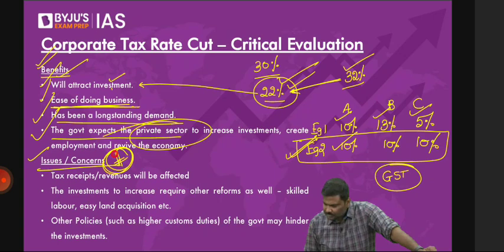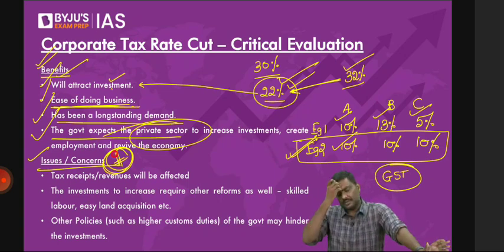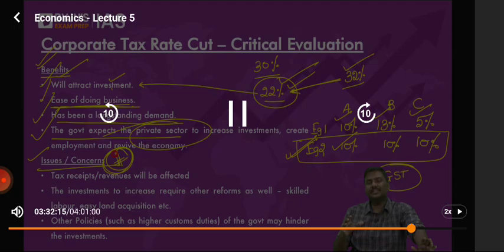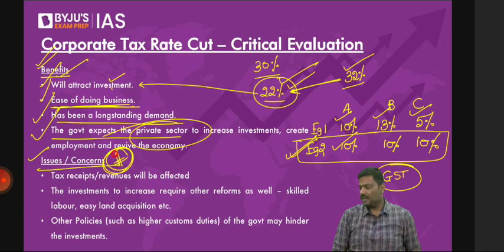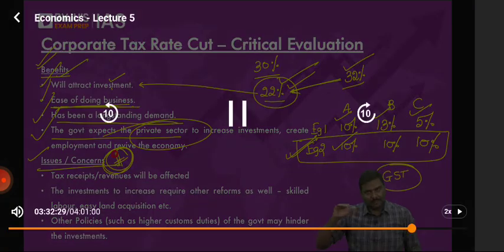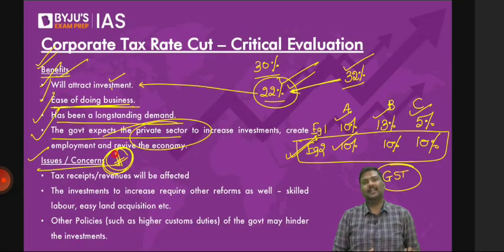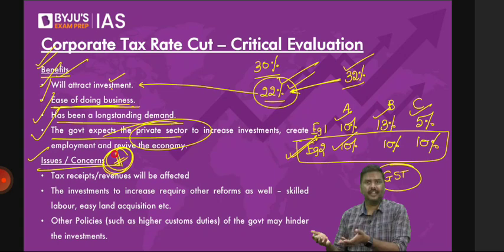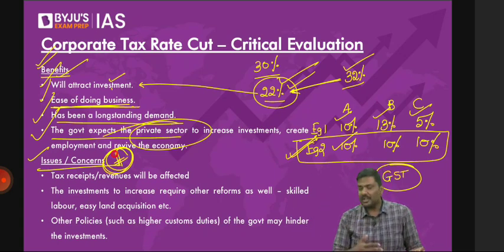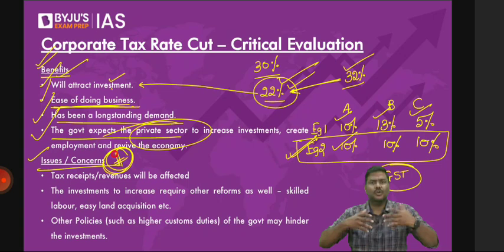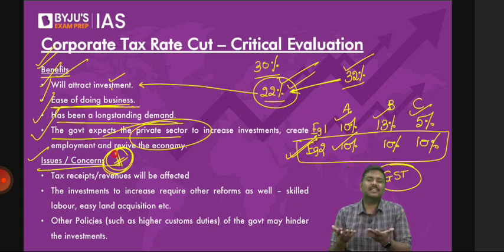Any other questions? Structural inflation. Structural inflation means because of lack of certain infrastructure, there is a problem with the supply in the market. Simple. For example, if you do not have sufficient storage capacity, then a lot of food grains or agriculture products will be wasted. That will reduce the supply, which can contribute to inflation. Cost of transportation is very high because most of the goods we transport using roads. That is contributing to higher market prices, which can contribute to inflation.